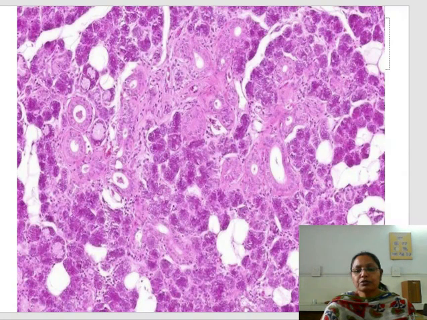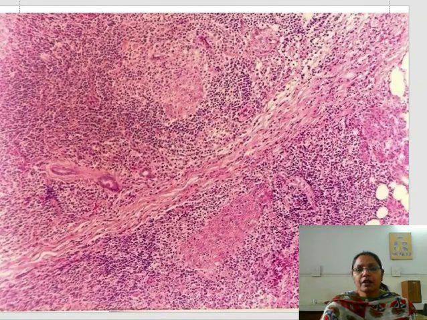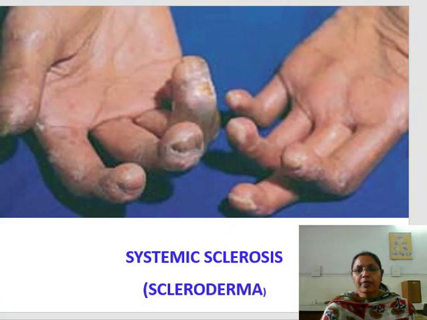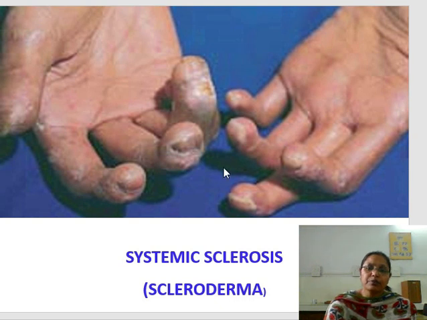Salivary gland tissue. This is the normal salivary gland tissue, and this is the marked infiltration of chronic inflammatory cells, predominantly lymphocytes and plasma cells. Other one is systemic sclerosis, in which there is marked fibrosis of the skin, and it will produce the claw deformity of the hands and superimposed ulceration.